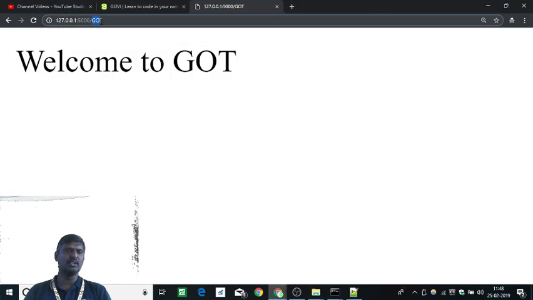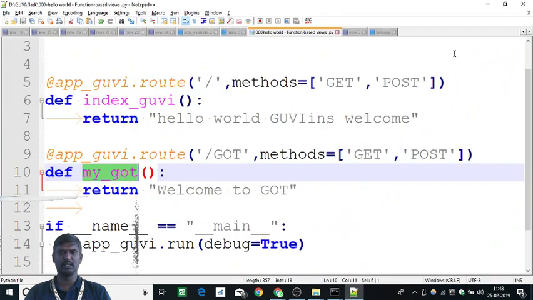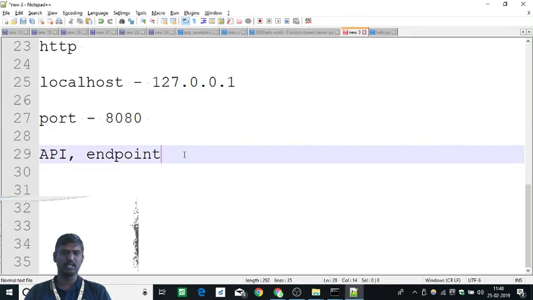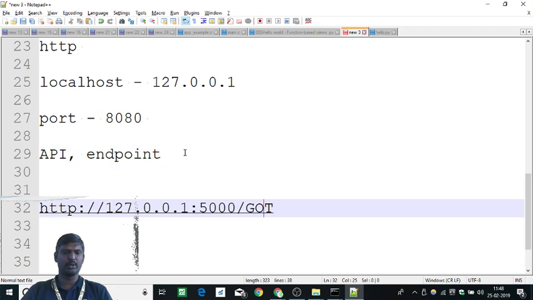Like that, this is called the endpoint. I was saying endpoint earlier. So this is an endpoint. It has parameters. One is HTTP, and the port number is here, 5000. If I want to change the port number, I can change it, but right now I am not changing it.